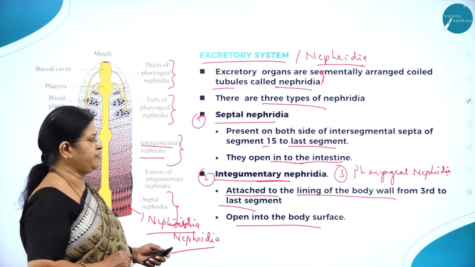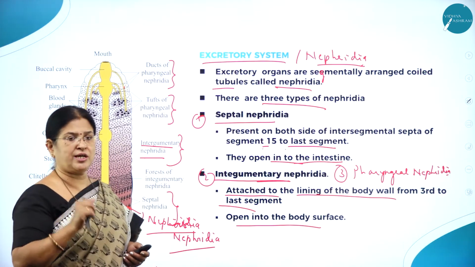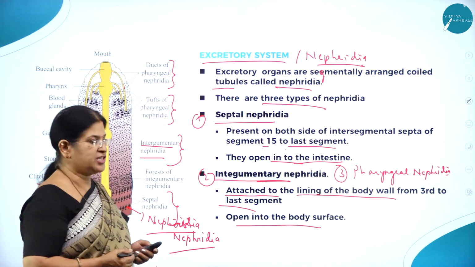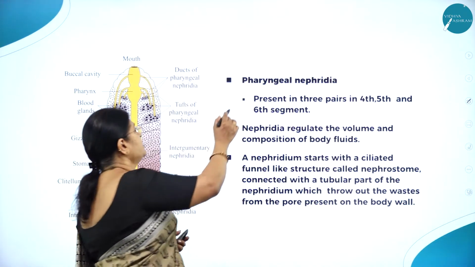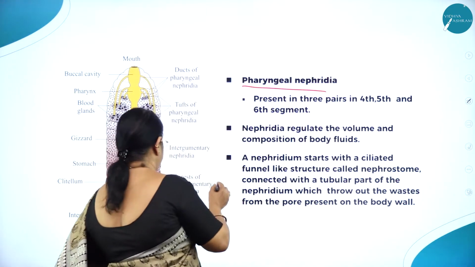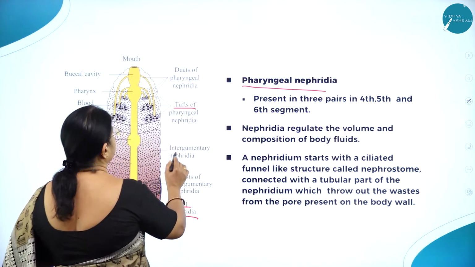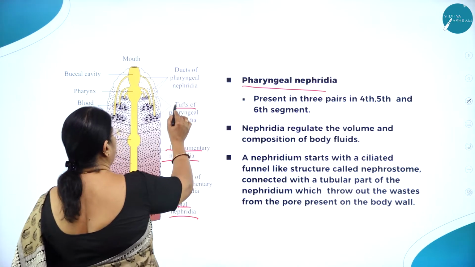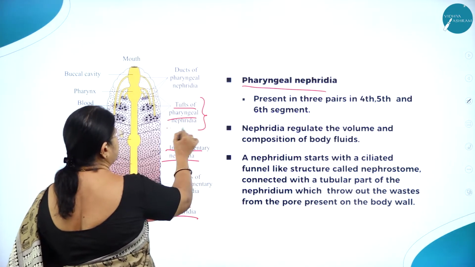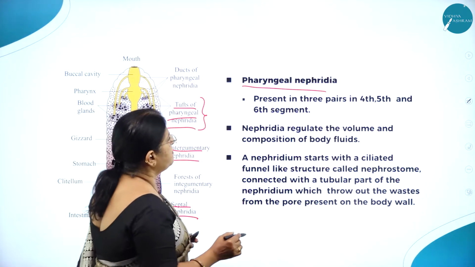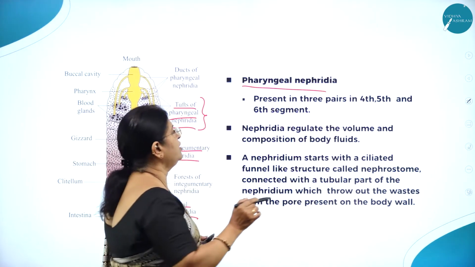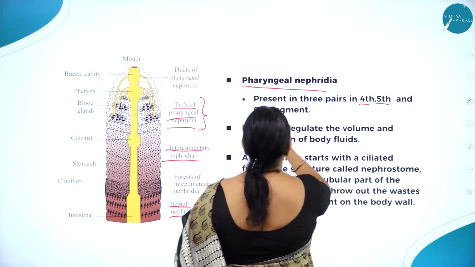Now let us study the third type of nephridia, called pharyngeal nephridia. So this is the pharyngeal nephridia. Here you can see the septal nephridia, then the integumentary nephridia and the tufts of pharyngeal nephridia. They are present in three pairs in the fourth, fifth and sixth segments.